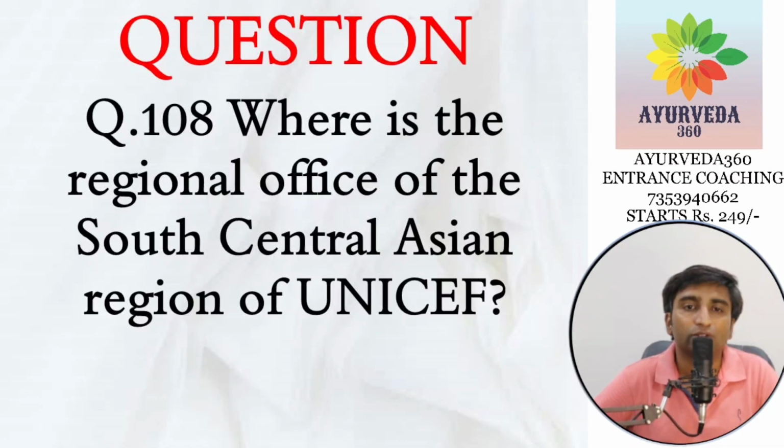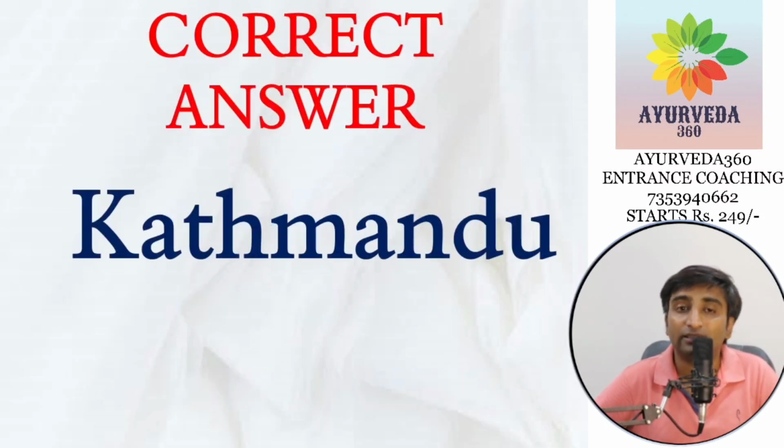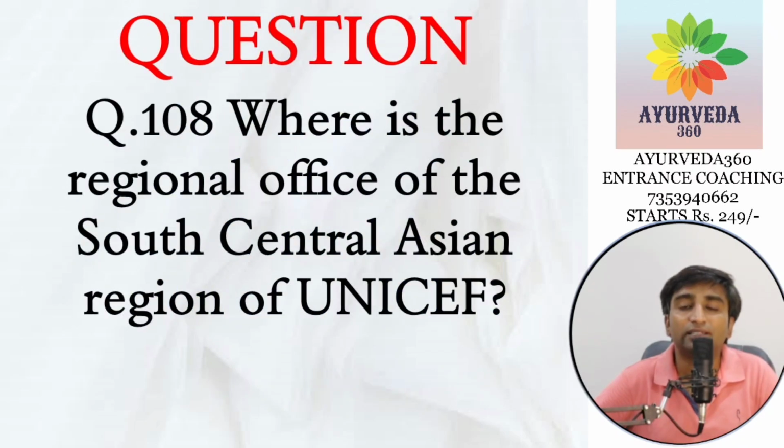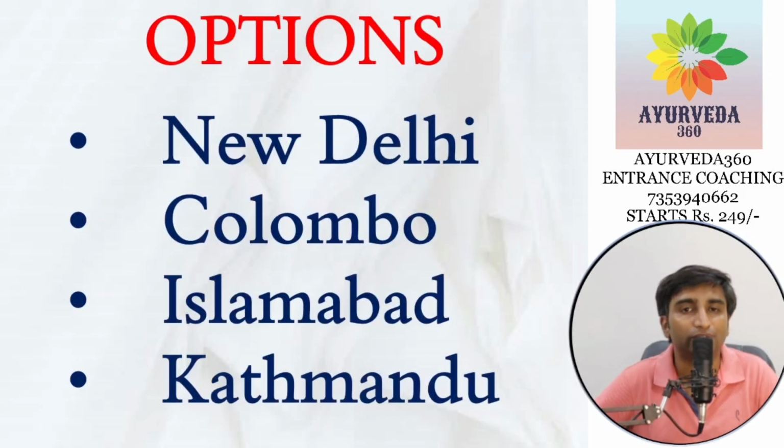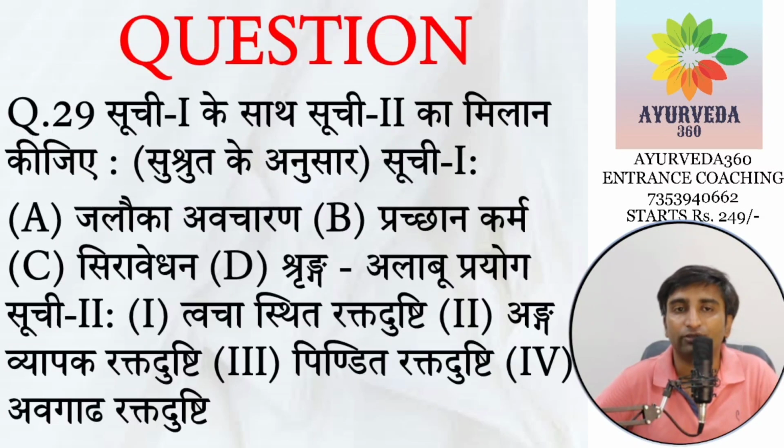So next, where is the regional office of the South Central Asian region for UNICEF? सो इज इट न्यू दिल्ली, कोलंबो, इस्लामाबाद और काठमांडू? So the question option New Delhi is purposely kept because people think it can be the answer. Nobody is going to mark Islamabad and Colombo. But the answer here is Kathmandu. Kathmandu is the regional office of the South Central Asian region of UNICEF. So keep that in mind. You can find it in the official website of UNICEF.